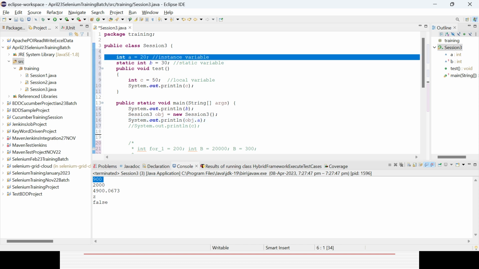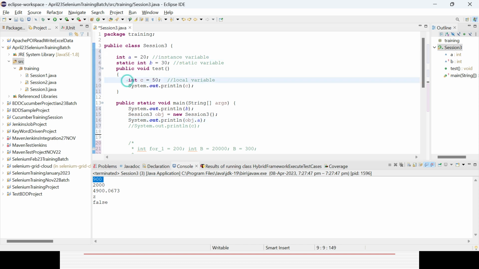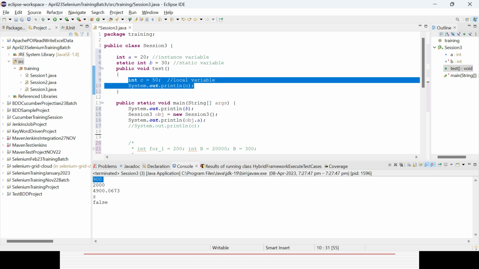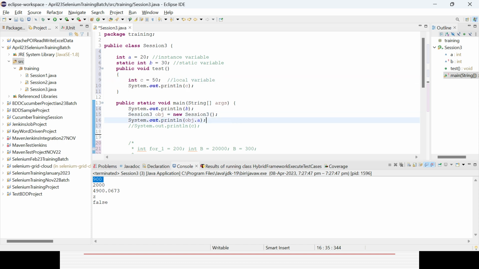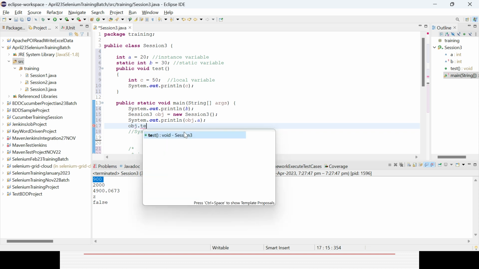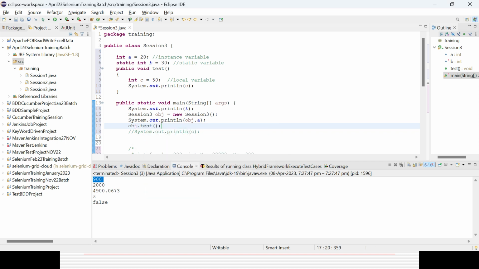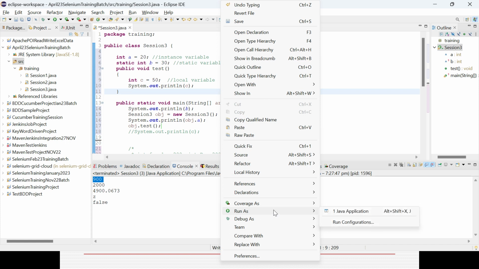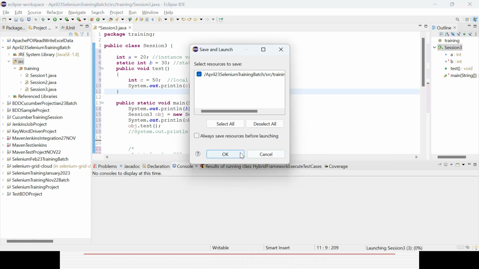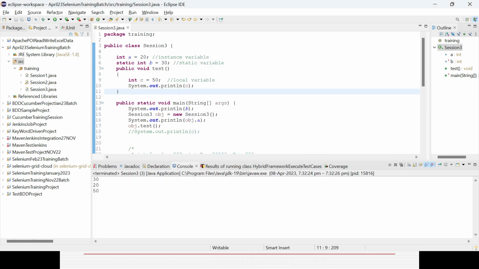But for the local variable, you cannot access it anywhere. What you can do is call the method. Then with that method you can access it, in case the variable is defined within that method. Dot test method, I will call it. So it will give you that 50 value because that value is defined there and I want to access it. But otherwise you cannot access the local variable in the main method, because it is only applicable locally.